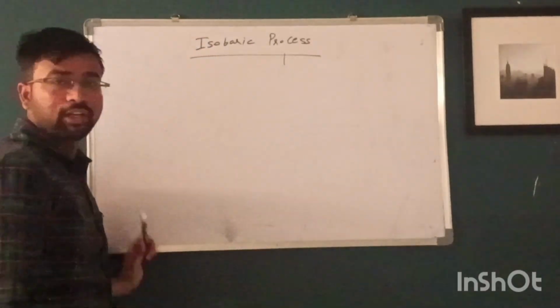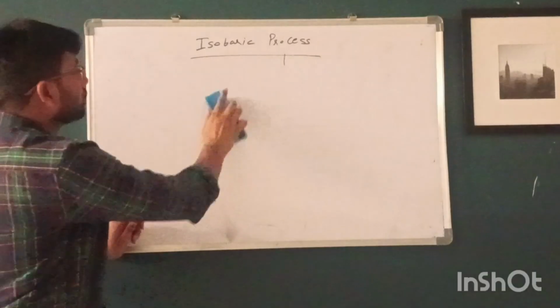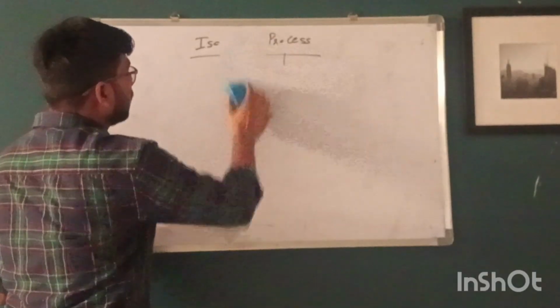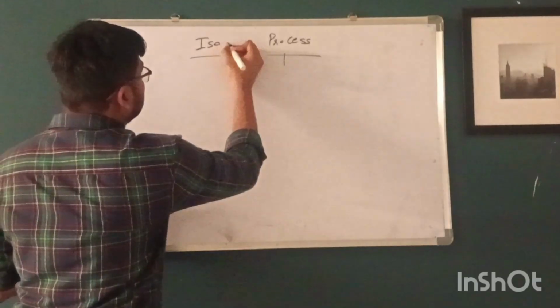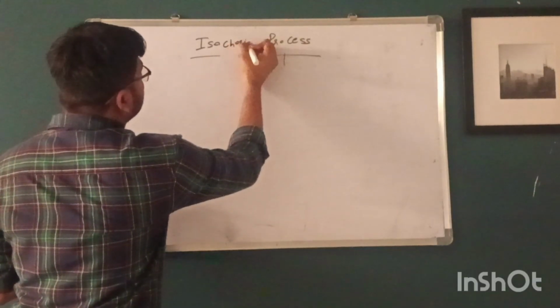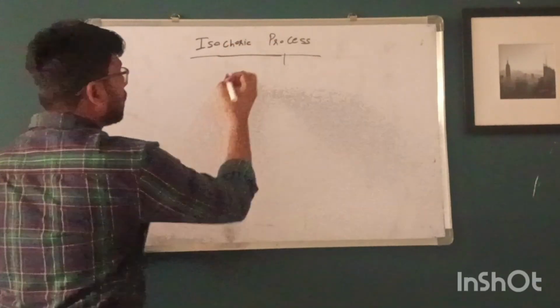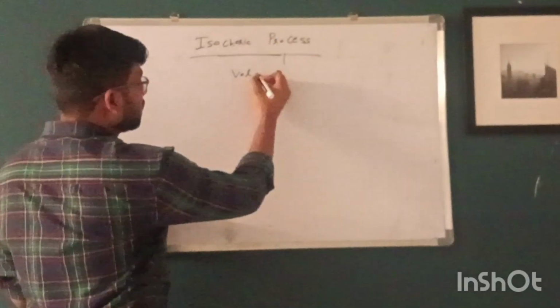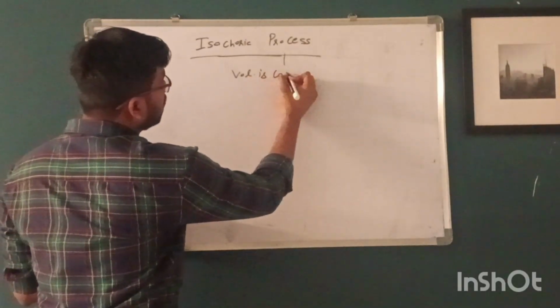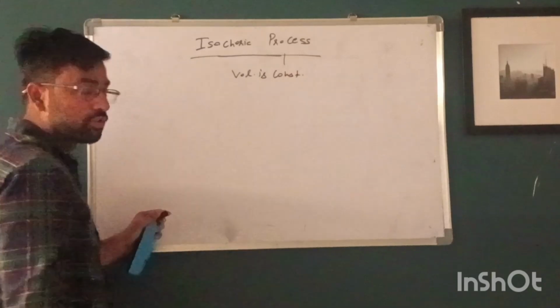So this is all about the isobaric process. Next we will see the isochoric process. What is an isochoric process? It is the process in which the volume of the system remains constant.